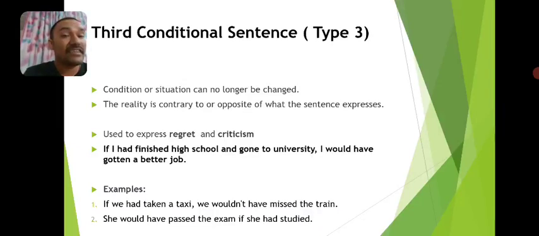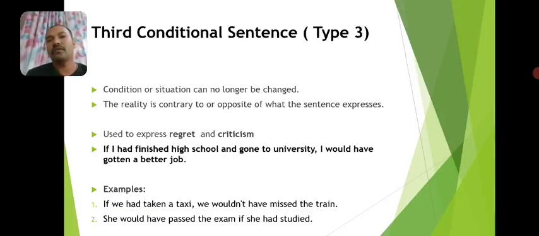So the reality is contrary to, or the opposite of, what the sentence expresses. We don't use this sentence structure to specify what happened in the past. We use it to talk about the opposite of what happened, and to ask: if the situation were different in the past, what would have happened now? How would the result be different now?